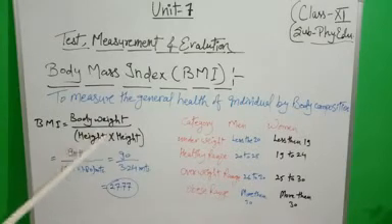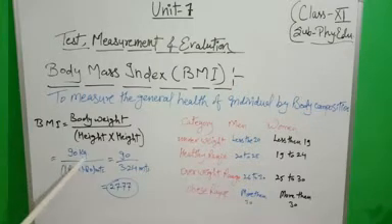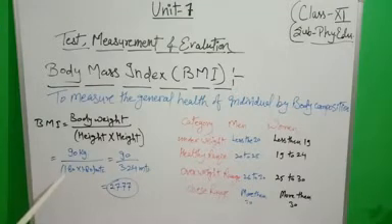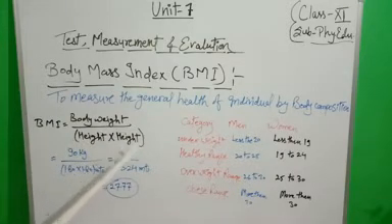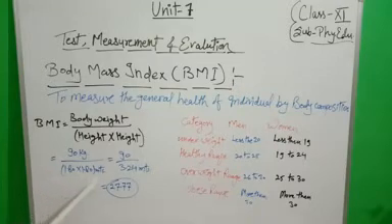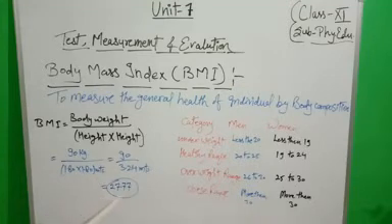Through that formula, suppose an individual has a 90 kg body weight and the height of the individual is 1.80 meter. We will take these values in the formula: 90 kg upon 1.80 into 1.80 meters, which means the height square. Again we will take 90 upon 3.24 meters. Then we will calculate this and we will get 27.77.